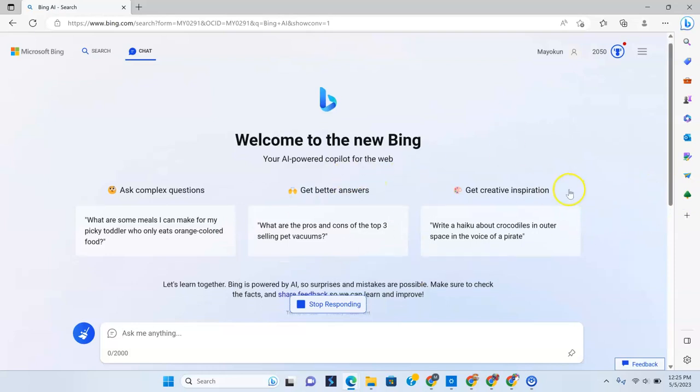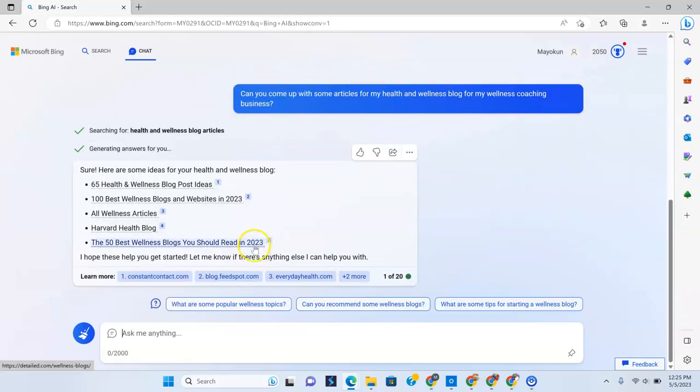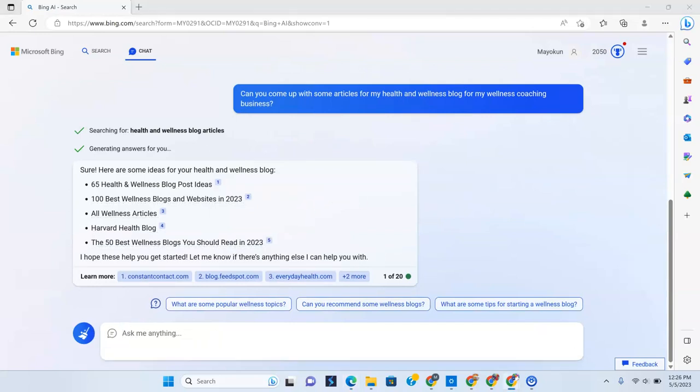Now, it's thinking about it. Let's see. Scroll down here. Here we go. And so let's see what it gives us. Sure, here's some ideas for your health and wellness blog. 65 health and wellness blog post ideas, 100 best wellness blogs and websites in 2023, all wellness articles. Wow, okay. Let's see. Generating answers for you. Sure, here's some ideas for your health and wellness blog. Harvard Health Blog, the 50 best wellness blogs you should read. I hope these can help you get started. Okay. I'm sorry if I said Bard. I am not sure Bing really answered our question there.